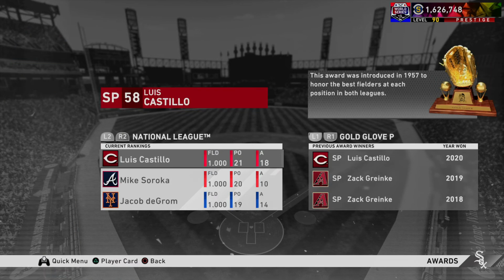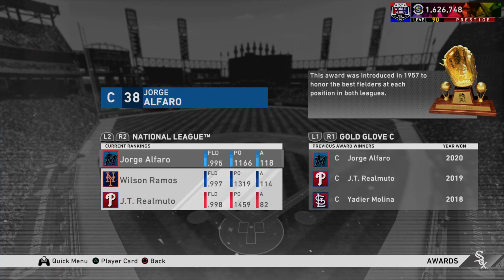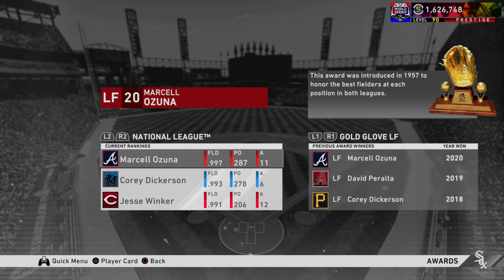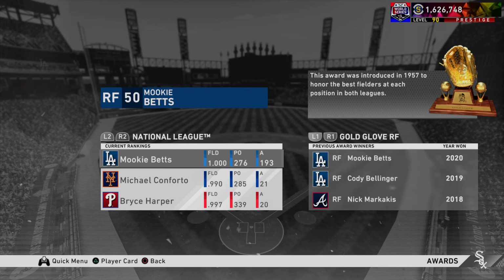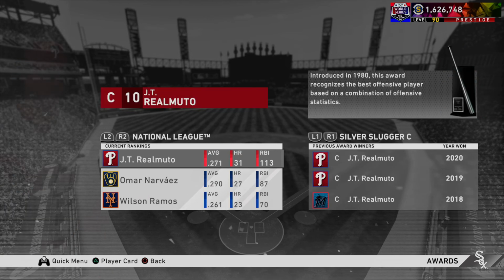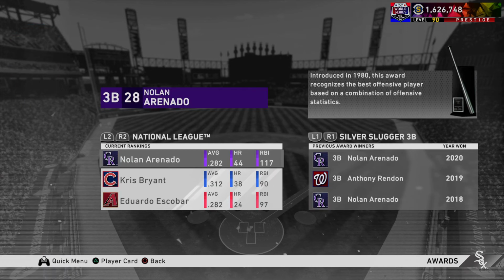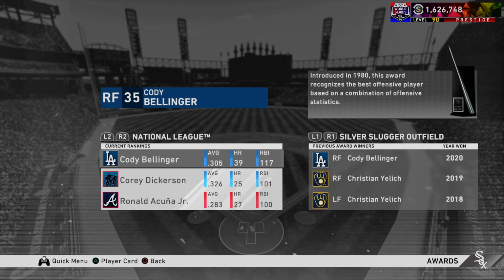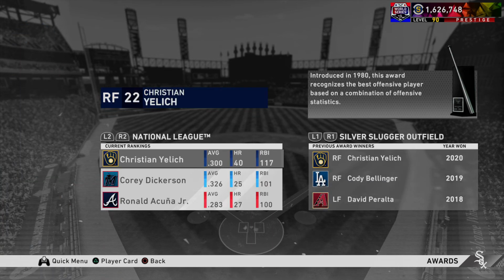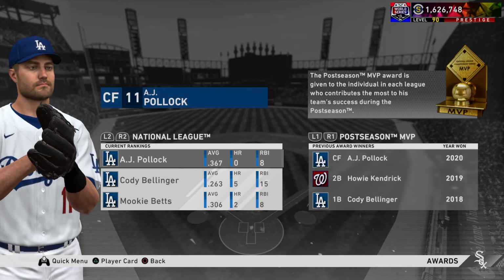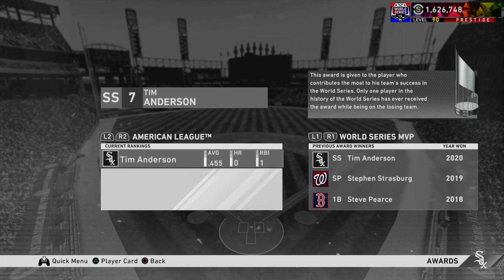Christian Yelich, Hank Aaron Award, Gold Gloves. I don't really care too much. We're just gonna rifle through these. And now we're on to Silver Sluggers. And wait a second. Oh, okay. I thought I saw someone had 59 home runs, but it was 39. Bellinger, Yelich, and Castellanos outfield Silver Sluggers, and then Pollock won for their side of the postseason MVP.